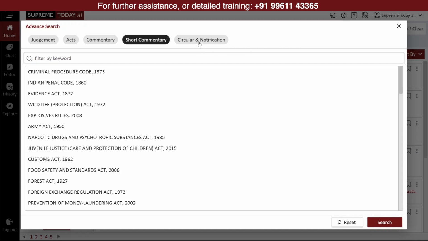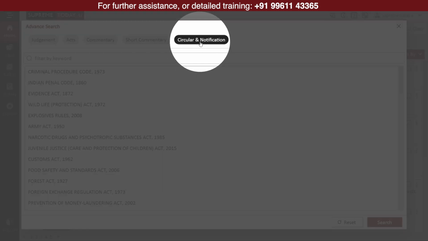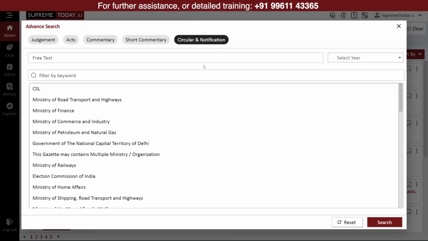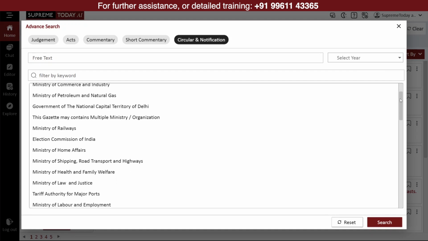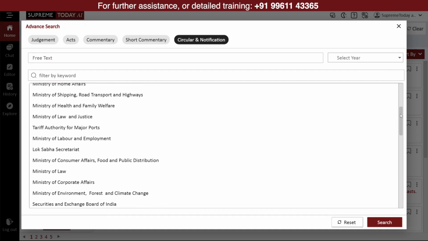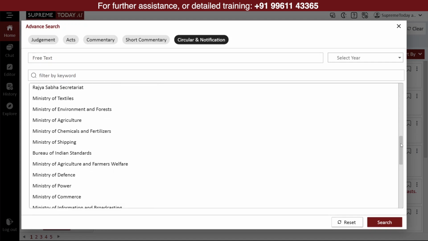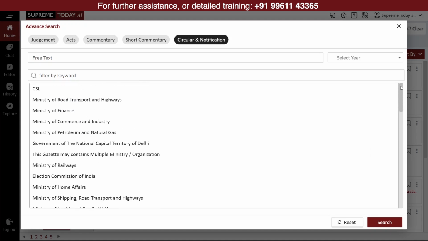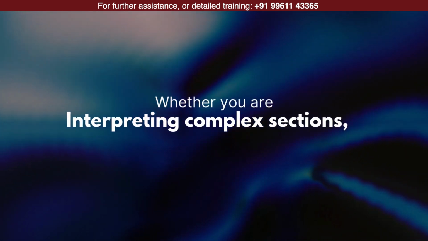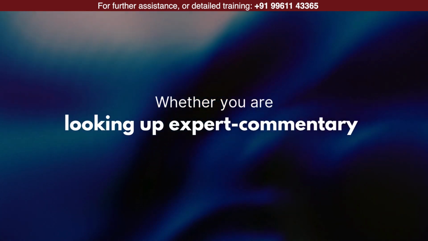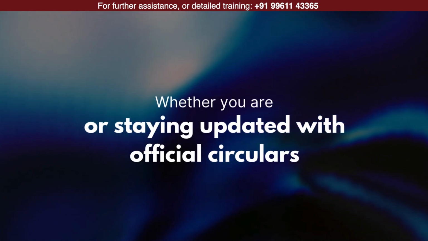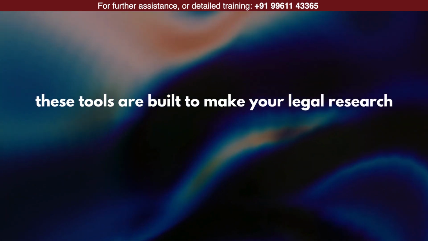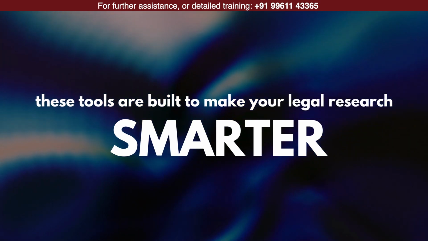Finally, we have the Circulars and Notifications tab. In this tab, we've provided access to official circulars, government gazette notifications, and a variety of important documents and updates to keep you informed. You can search by keyword or select the year to filter results. Whether you're interpreting complex sections, looking up expert commentary, or staying updated with official circulars, these tools are built to make your legal research faster, smarter, and more reliable.